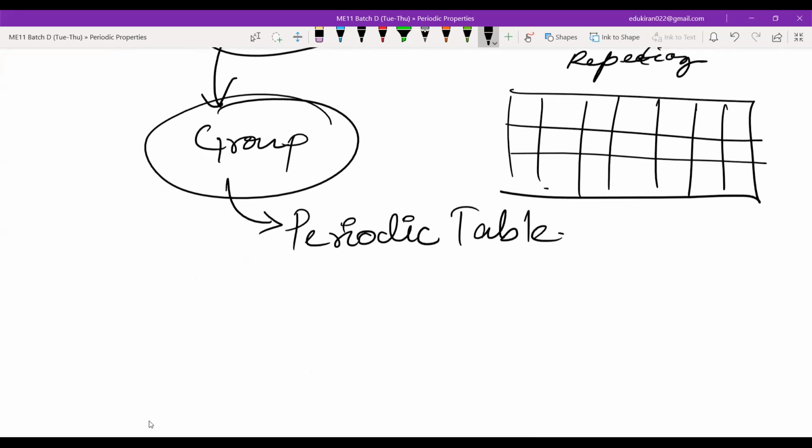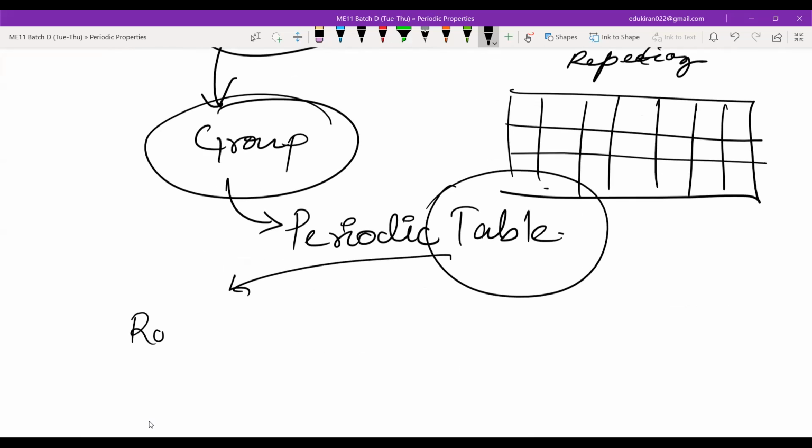Now whenever you make a table, there will be two parts: rows and columns. Rows are horizontal or vertical? No problem. Rows are horizontal.